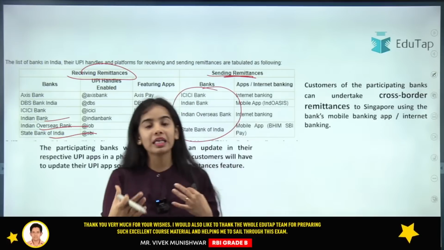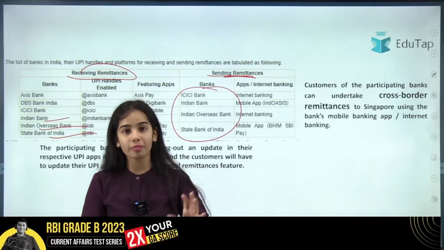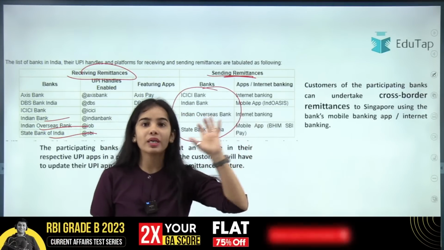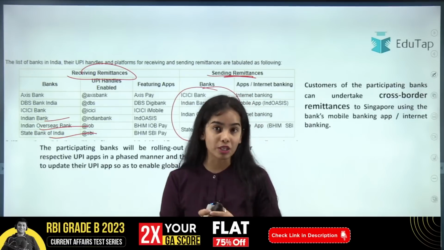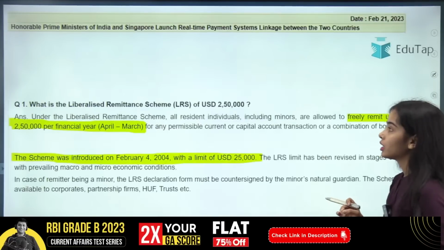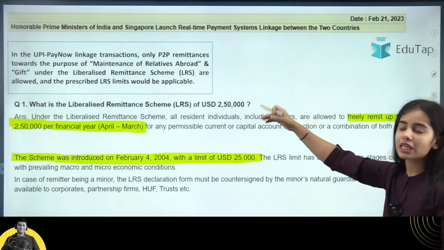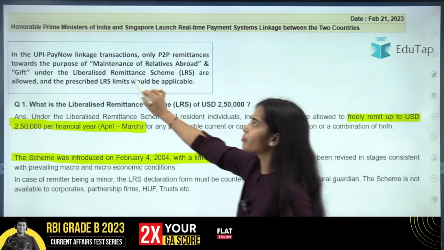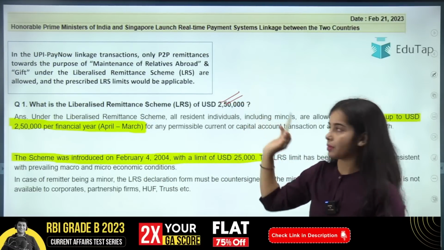The sending or receiving of the money only happens person to person. It is not for the merchants. So the UPI and the PayNow linkage has happened for person to person transactions, not for person to merchant. Okay, remember this clearly. Coming to the Liberalised Remittance Scheme, this is the UPI PayNow linkage that has happened, so the money is being sent under the Liberalised Remittance Scheme.